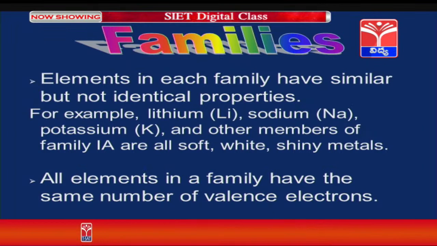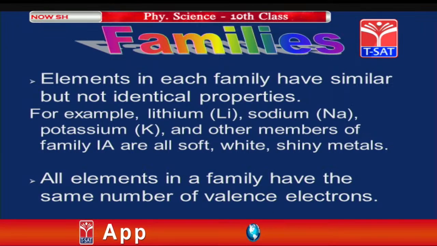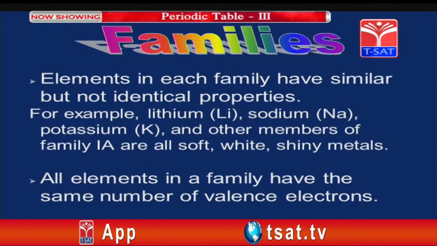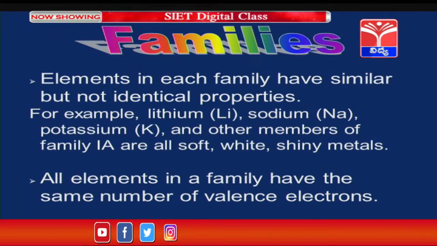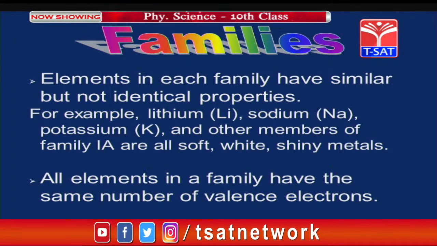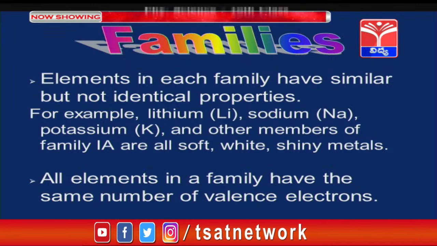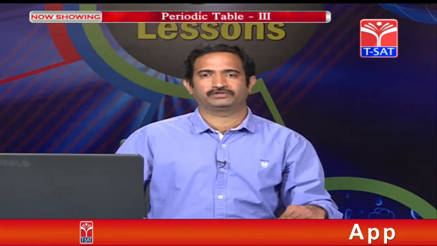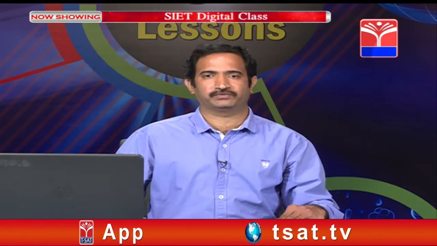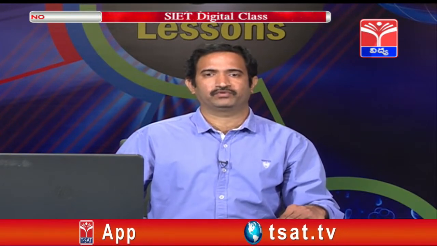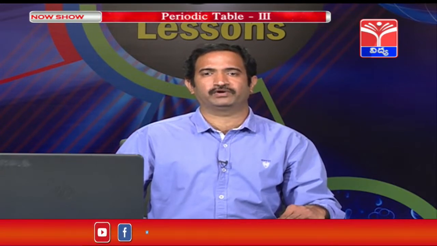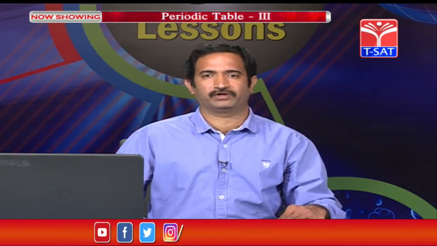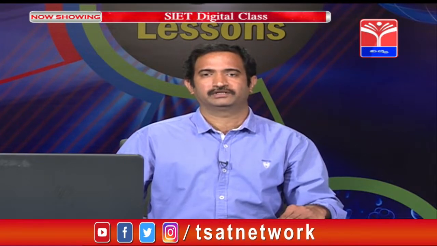All elements in a family have the same number of valence electrons. Now, if we go for the valency of electrons, only one valence electron we can find in the outermost orbit. In lithium we will have the outermost electronic configuration 2s1, and in sodium 3s1. Like that, the same one electron we will find as we go down the group.